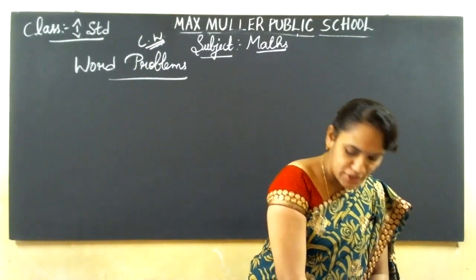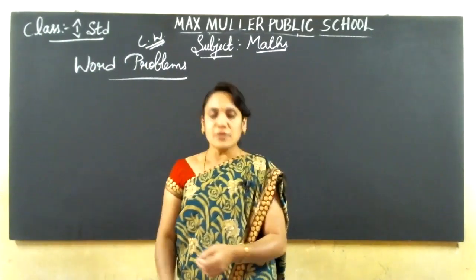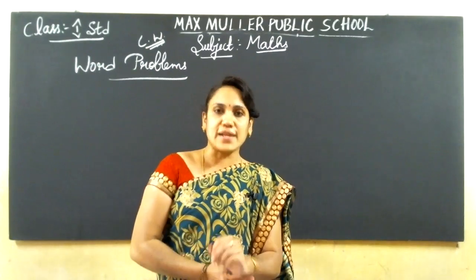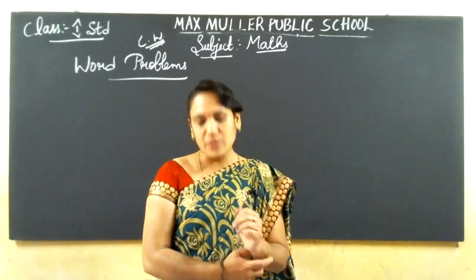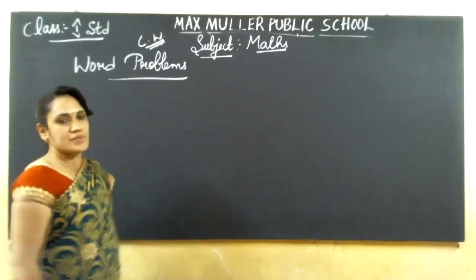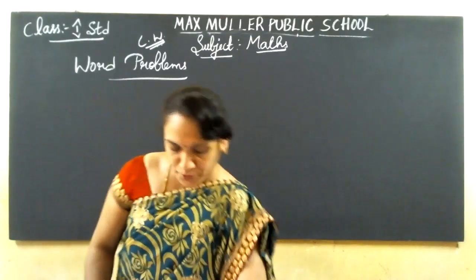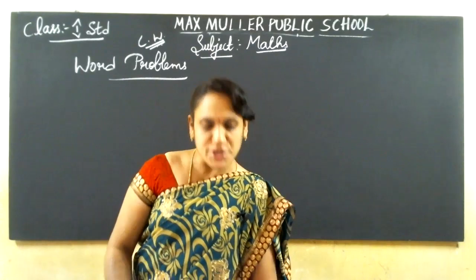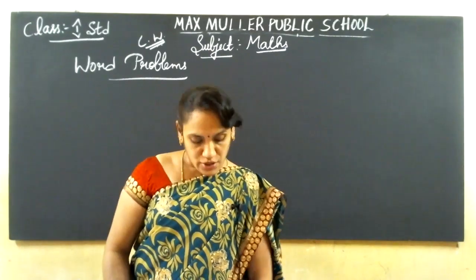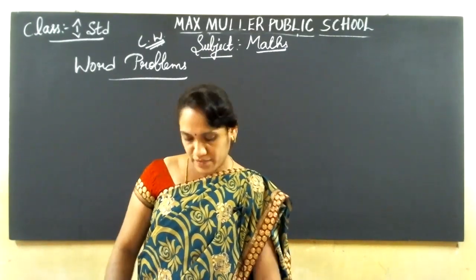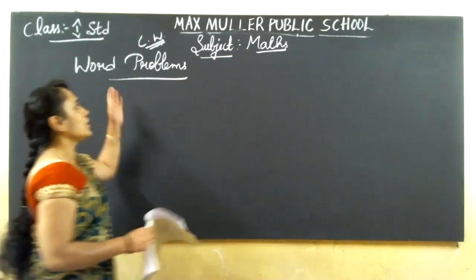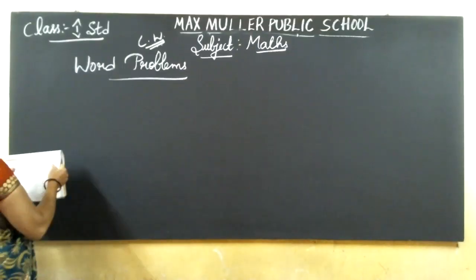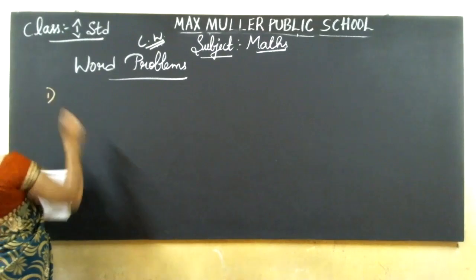Which book do you open, children? Keep ready the Max classwork book. Open a fresh page. Write the heading word problems. In the previous class you completed up to number line and horizontal addition, we have finished, isn't it? Today we'll start with word problems. After the heading, leave a line, then start. Leave one line and write the sum.